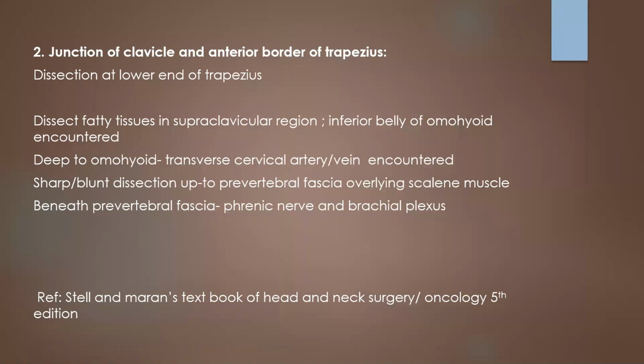And the second special attention area is the junction of the clavicle and anterior border of trapezius. Here we start the dissection at the lower end of trapezius, and progress our dissection in the supraclavicular region. First, the inferior belly of omohyoid is encountered and it is divided. Deep to omohyoid, the transverse cervical artery and vein are encountered. Multiple sharp and blunt dissection is done up to the prevertebral fascia. Beyond the prevertebral fascia, we should not proceed, because immediately beneath it the phrenic nerve and brachial plexus will be there.